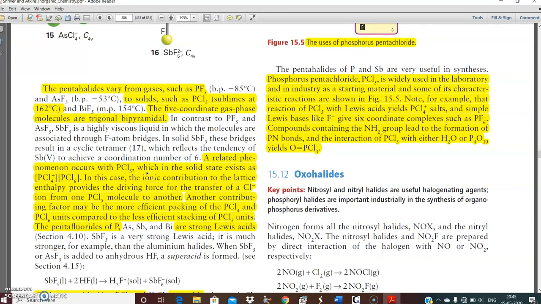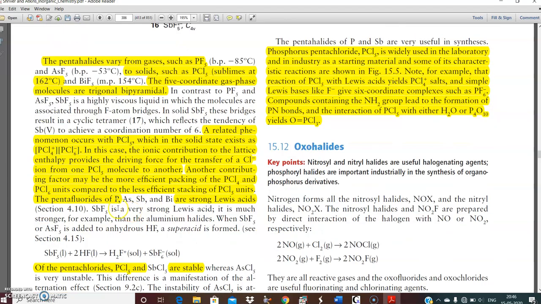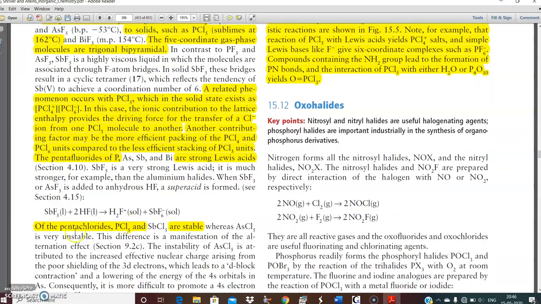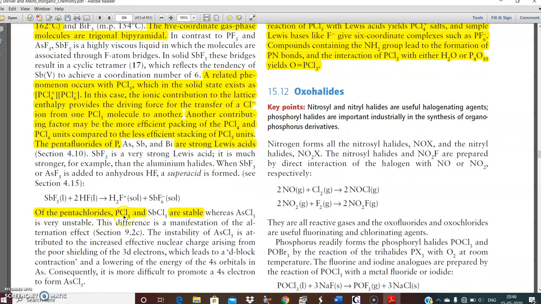A related phenomenon occurs with PCl5, which in the solid state exists as PCl4+ PCl6-. In this case, the contribution to the lattice enthalpy provides the driving force for the transfer of Cl- ion from one PCl5 molecule to another. Another contributing factor may be more efficient packing of PCl4+ and PCl6- units compared to the less efficient packing of PCl5. The pentafluorides of phosphorus are strong Lewis acids. Of the pentachlorides, PCl5 is stable.